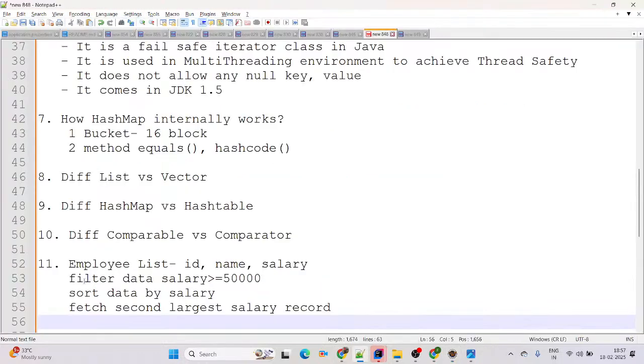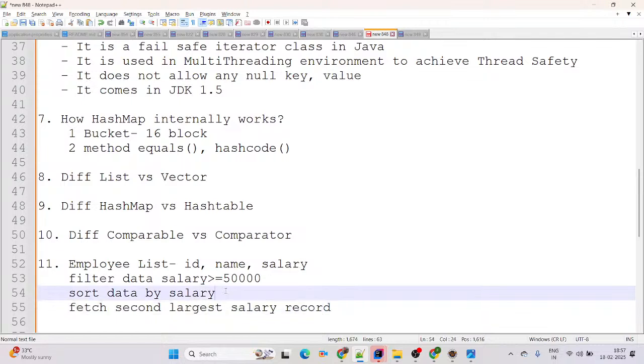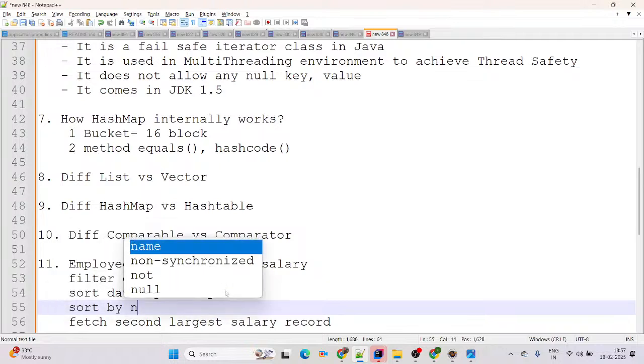Perfect. Then whatever we have given here: filter data by salary, sort data by salary, then fetch the second largest salary record, we are able to do that, right? And yes, sort by name as well we have performed here, right? Sort by name. Then if you want to sort by age, you can go ahead and do it. Actually, it's very easy. Perfect.